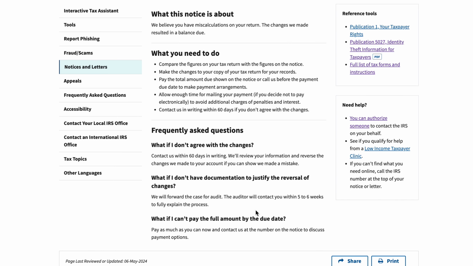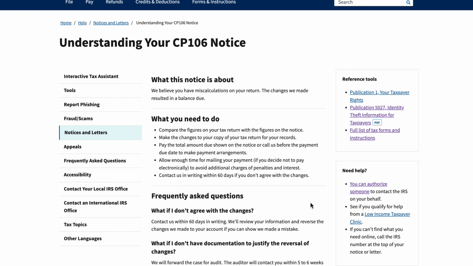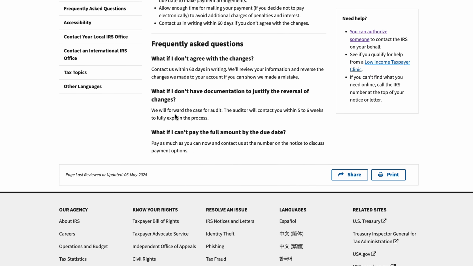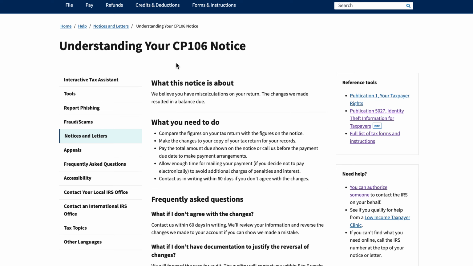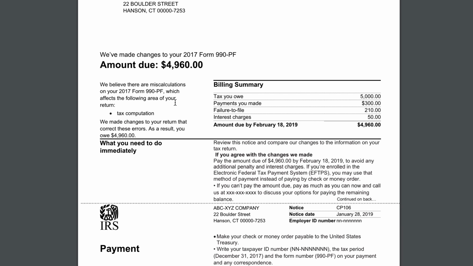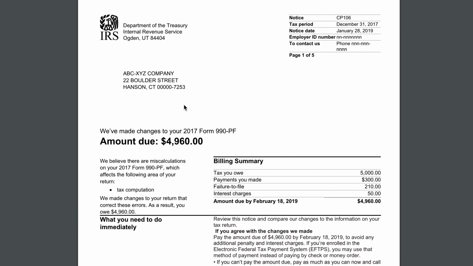Let's take a quick look at what is on the IRS website that might have been missing from the notice. So again, this is kind of a generic, we believe you may have miscalculations, you have options. There's not a whole lot in this page that wasn't covered in the notice, right? So it outlines very similar steps that we saw in the notice. So there's not really much new information in this. These notice FAQs are kind of hit and miss. Sometimes they do contain information that isn't in the sample. In this case, I didn't see a whole lot there.